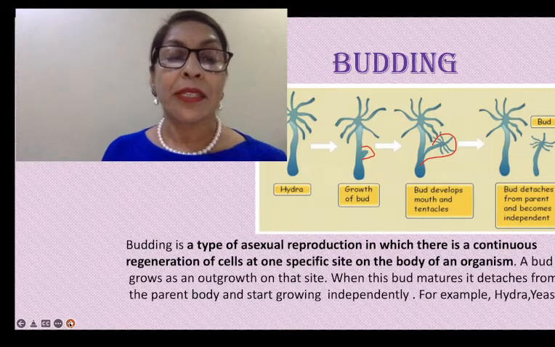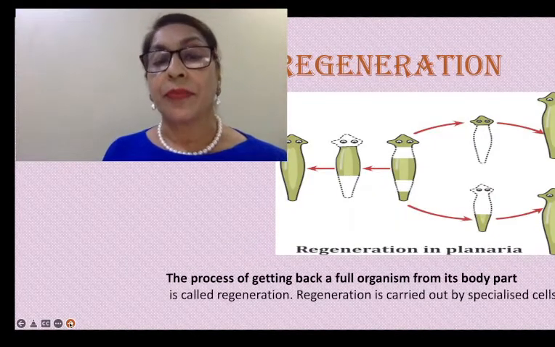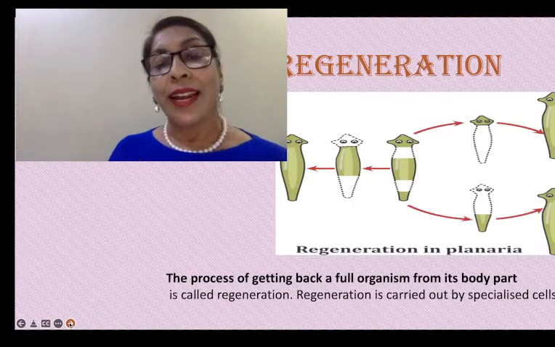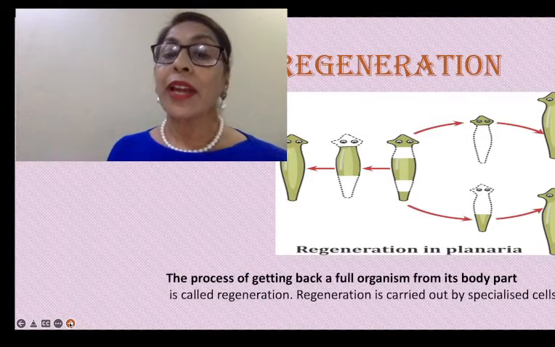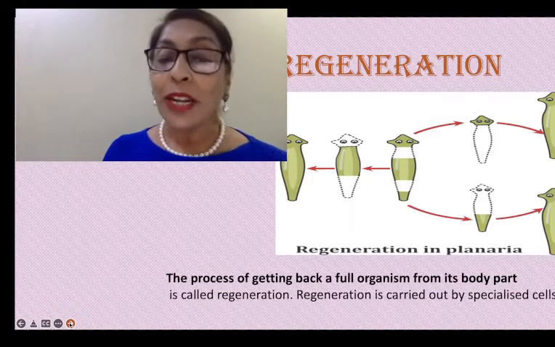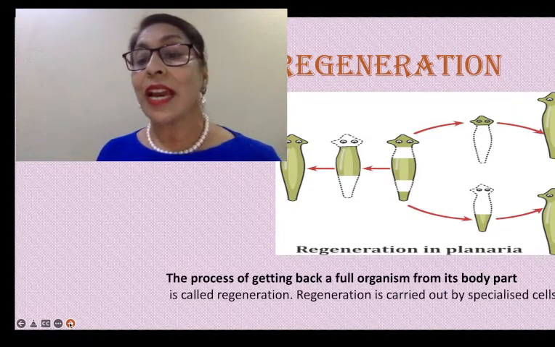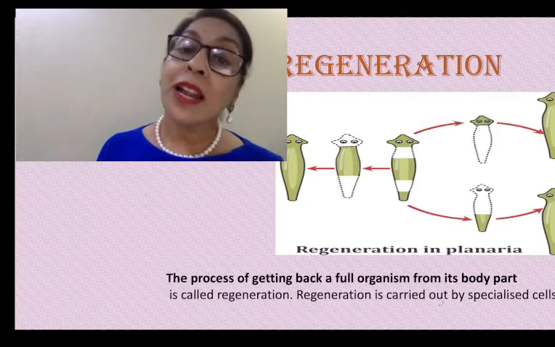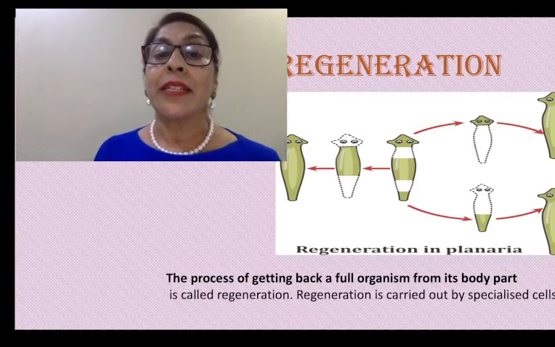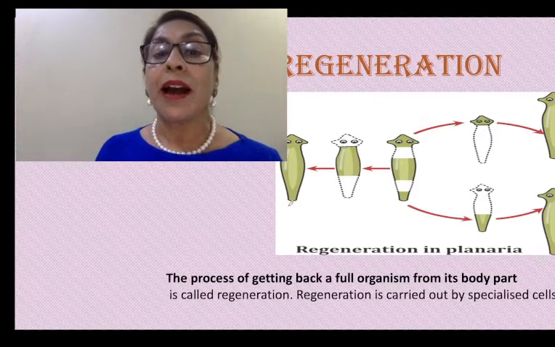Next type is regeneration. The process of getting back a full organism from its body part is called regeneration. Regeneration is carried out by specialized cells. Here is the example of planaria.